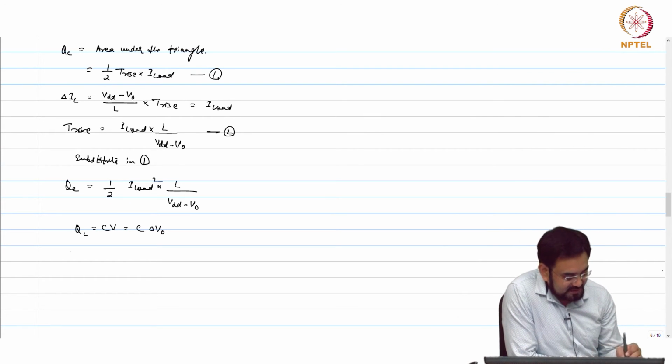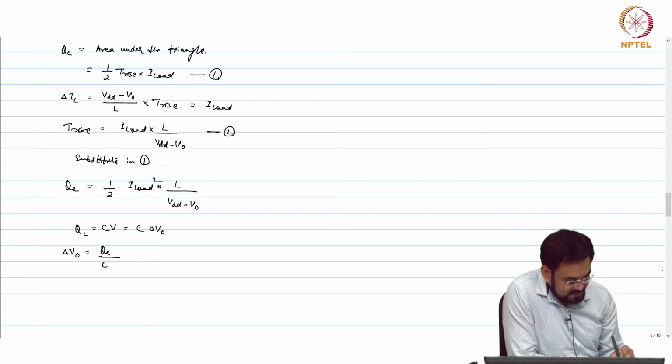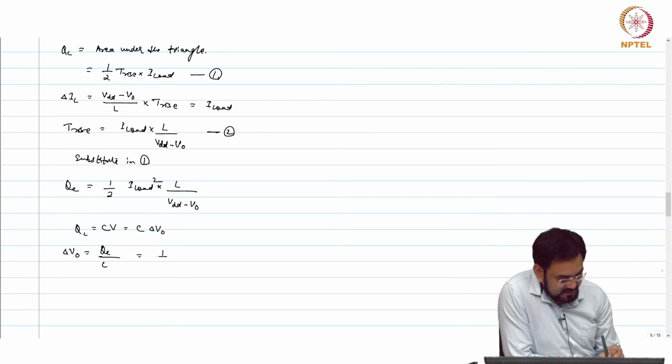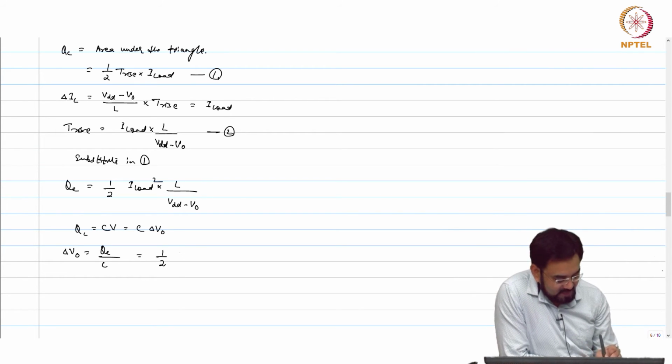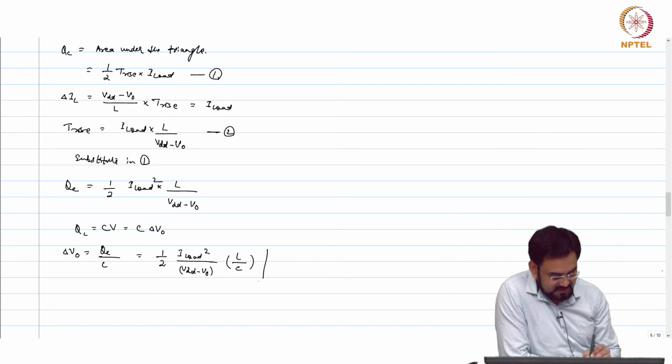This is QC, so delta V out equals QC over C. So, half of I load square over VDD minus V out, L by C. This is your expression.